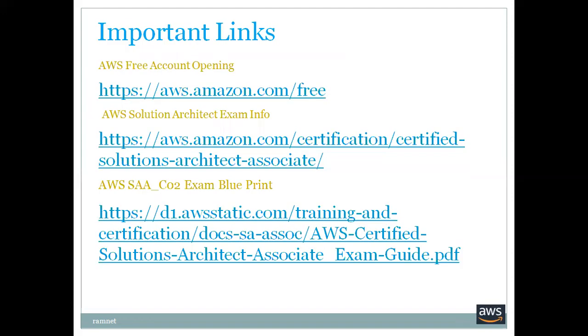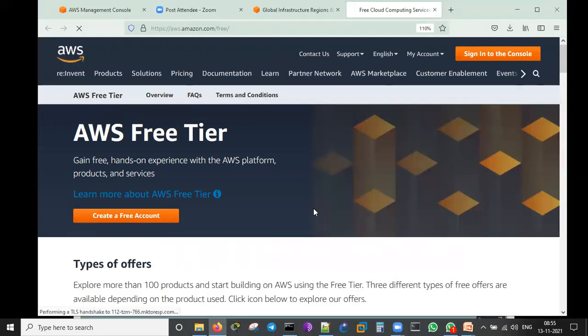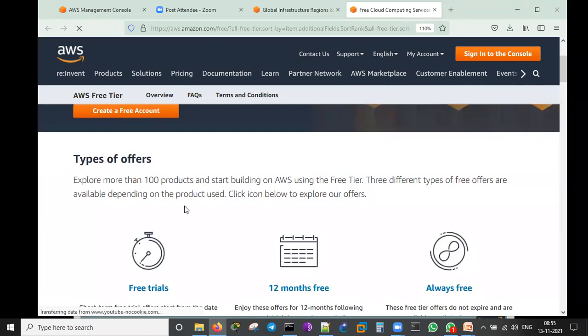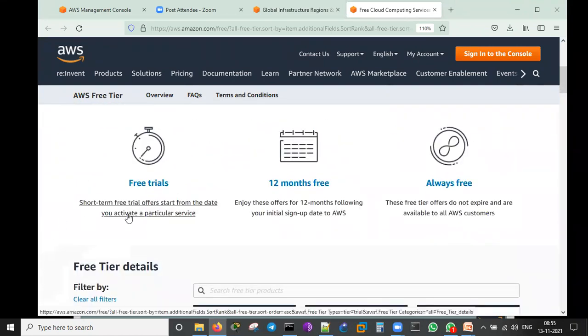And these are all the links. AWS free account opening. If you click that, it will show you what all the free account offers. Let's see this. No problem. We are going to see that today. Free tier: gain free hands-on experience with the AWS platform, products and services. Type of offers, free trials. Short-term free trial offers start from the date you activate a particular service. 12 months free.